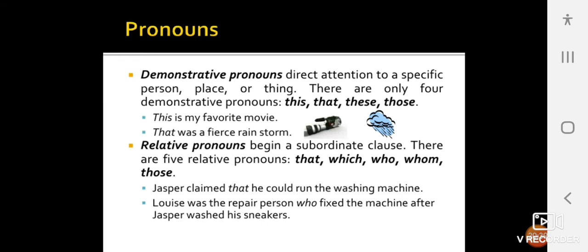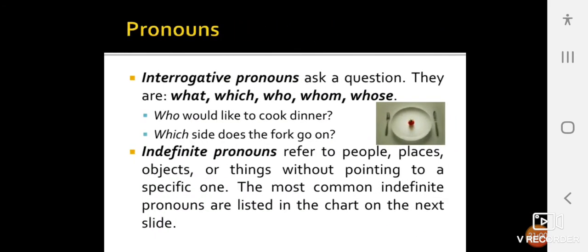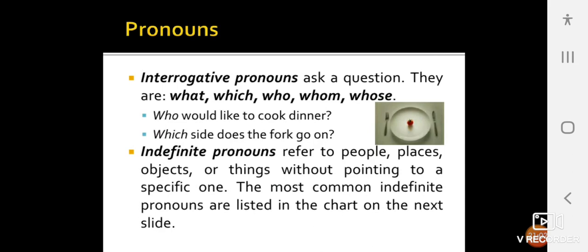Relative pronouns begin a subordinate clause. There are five relative pronouns: that, which, who, whom, whose. Jasper claimed that he could run the washing machine. Lois was the repair person who fixed the machine after Jasper washed his sneakers. Interrogative pronouns ask a question. They are what, which, who, whom, whose. Who would you like to cook dinner? Which side does the fork go on?